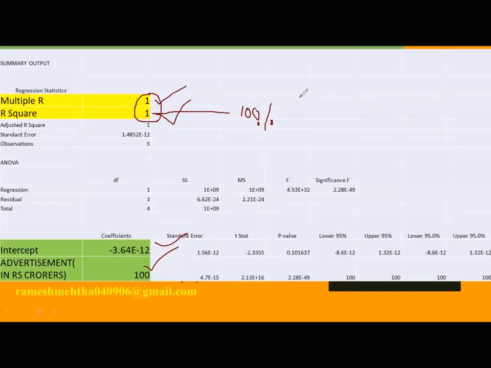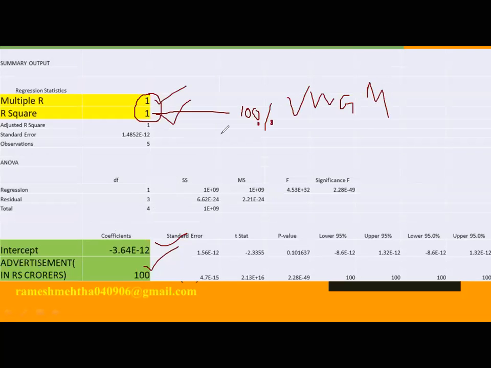It means the independent variable is able to explain the dependent variable to the extent of 100%. Please remember, the variance in the dependent variable is explained by the independent variable to the extent of 100%. So it's a very, very good model.